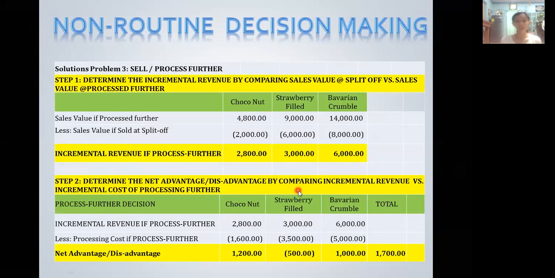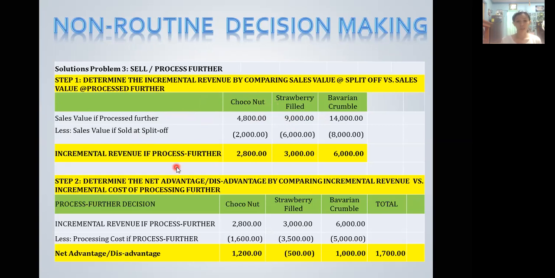First step, step 1, determine the incremental revenue by comparing sales value at split off or work in process versus sales value if processed further. So we have sales value if processed further, and then sales value if sold as split off or work in process. So we can see, basically very obvious, that if we process further every flavored donut, we get a higher value of sale.